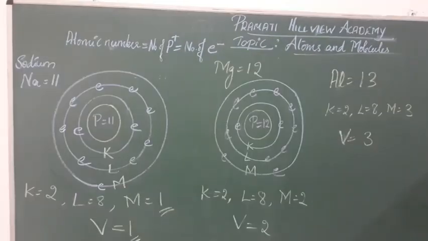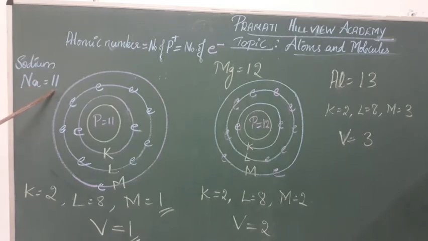Coming to the next example, that is sodium. Sodium's symbol is Na because its Latin name is natrium. From that it has taken, so its symbol is Na. And its atomic number is 11. Why is its atomic number 11? Because in its atom it contains 11 protons and 11 electrons, where if you distribute the electrons like this,